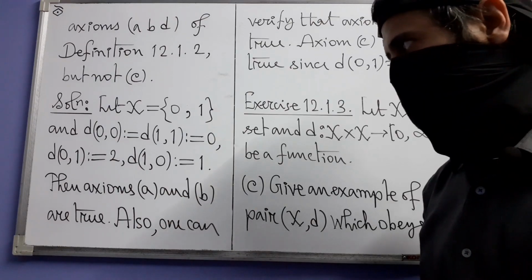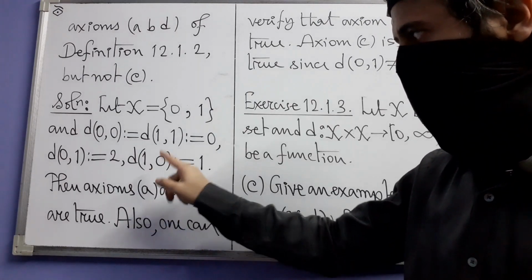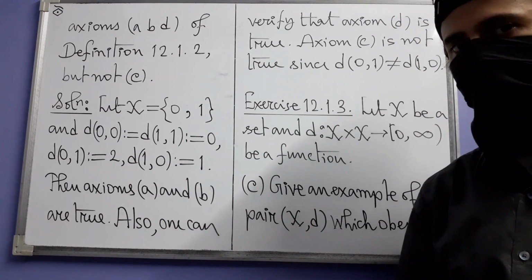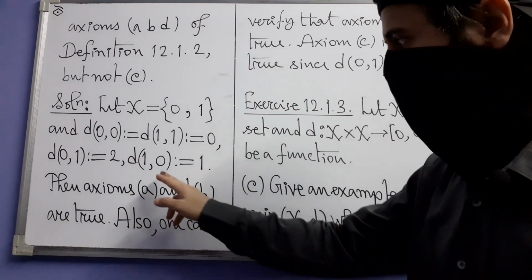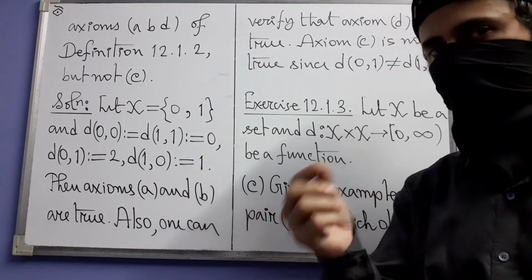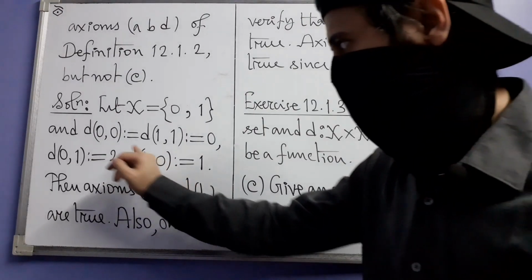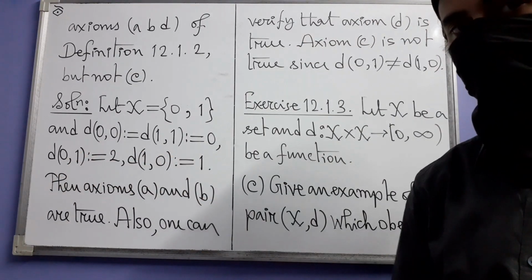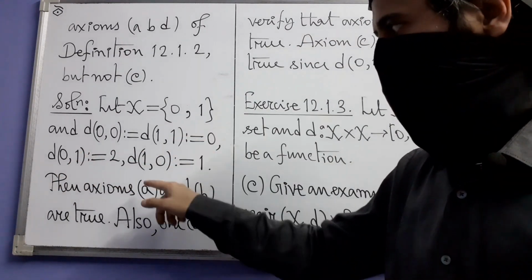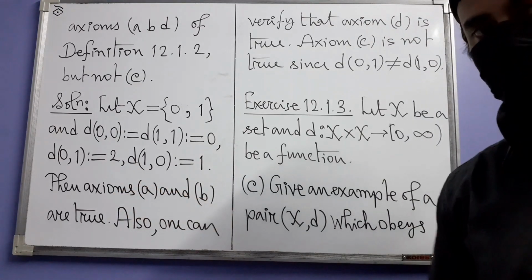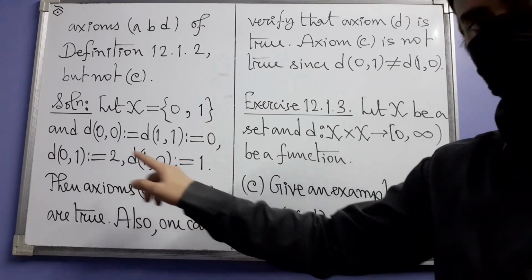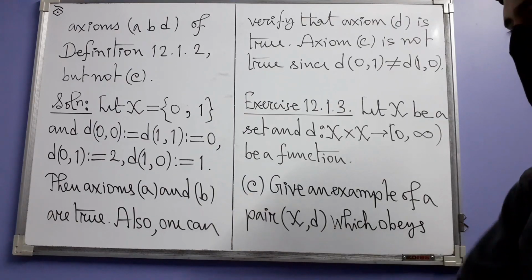Axiom B is true because for a pair of distinct elements, which in this case of course is 1 and 0, these are the two ways in which you can consider them, and the corresponding d values should be positive real numbers. Yes, they are positive real numbers, 2 and 1. So axiom B is true.